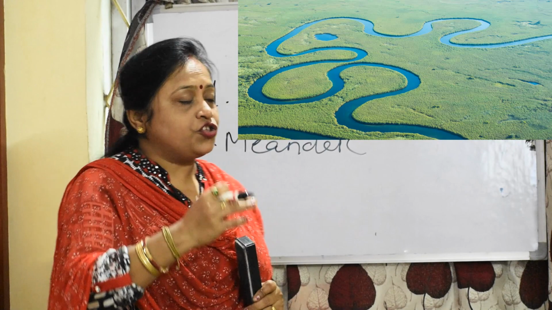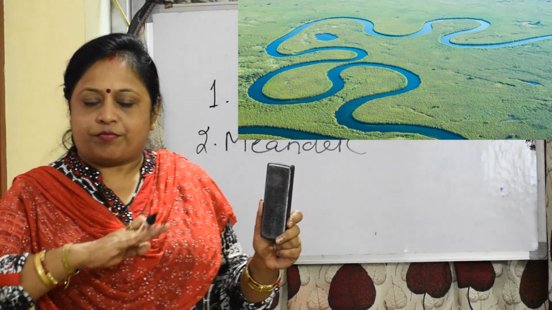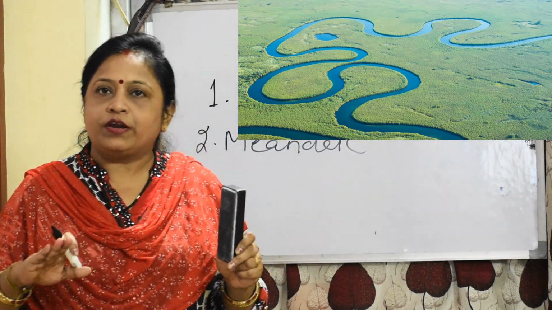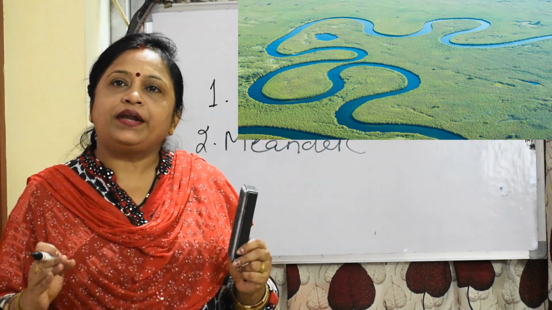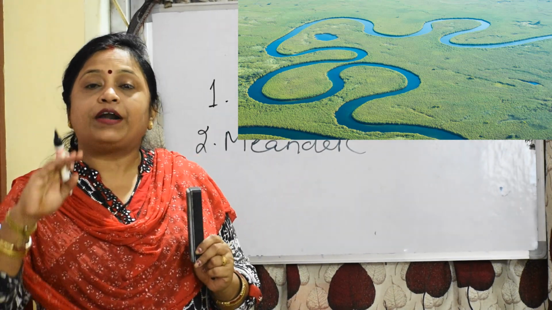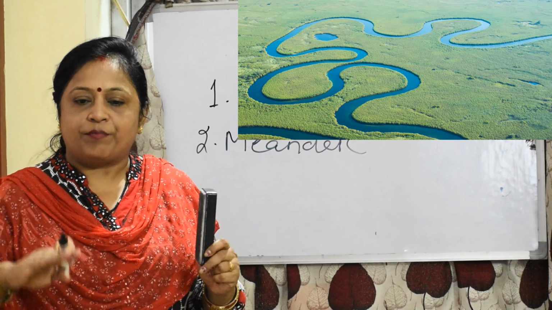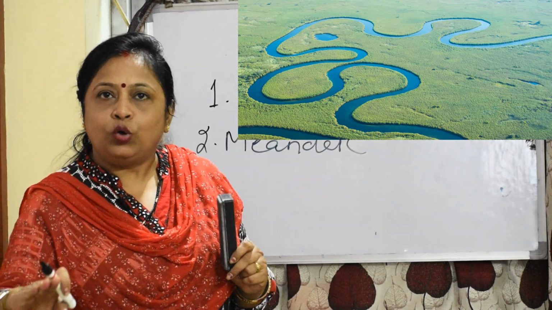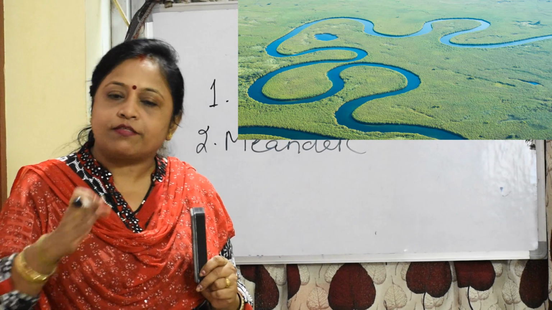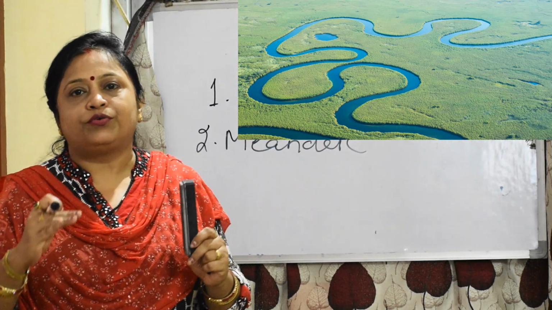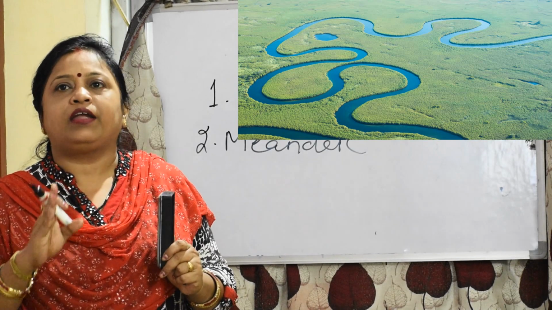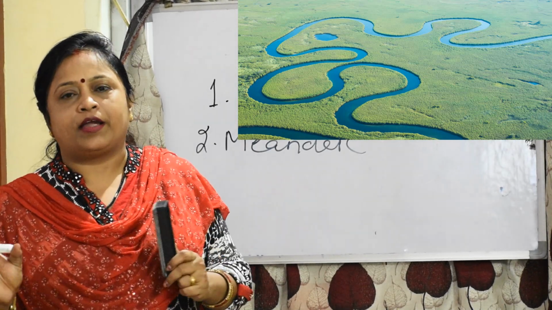Why? Because the speed of the river slows down and it faces different types of landforms, sometimes high places, sometimes low places, and due to this the river turns. Large bends form due to this twisting and turning of a river while entering a plain.